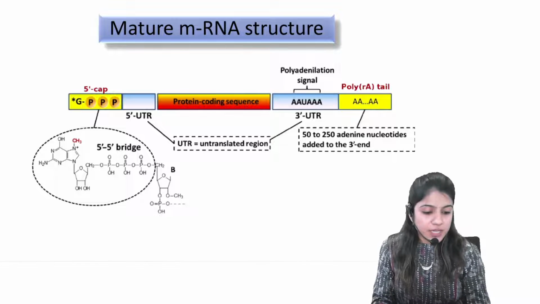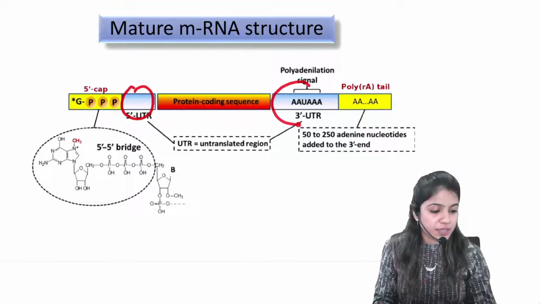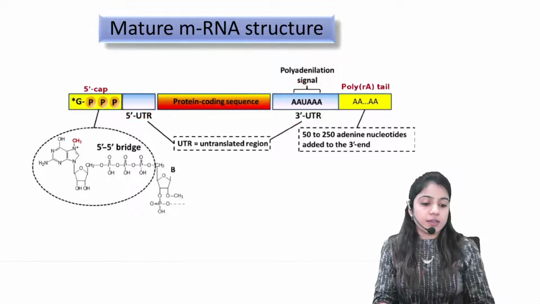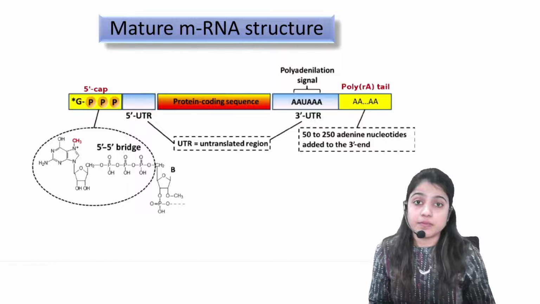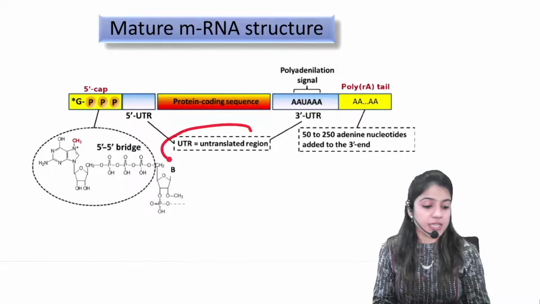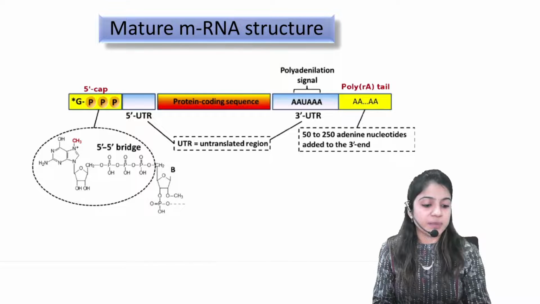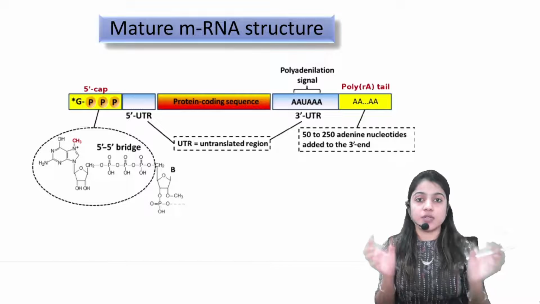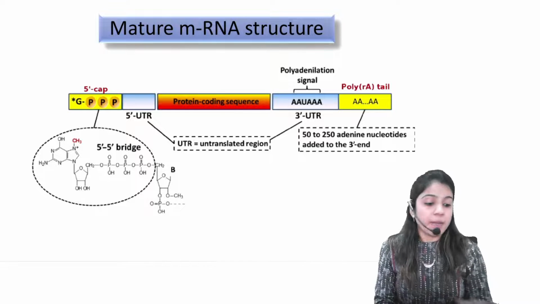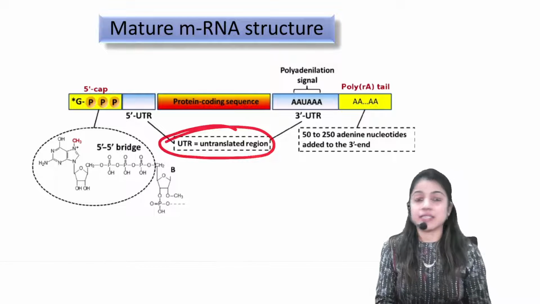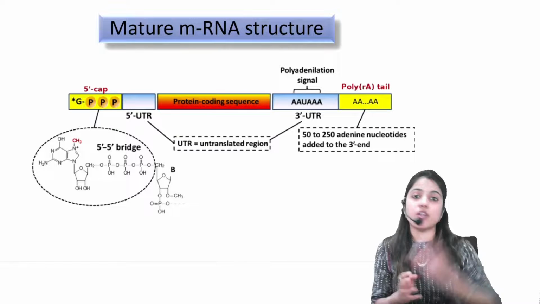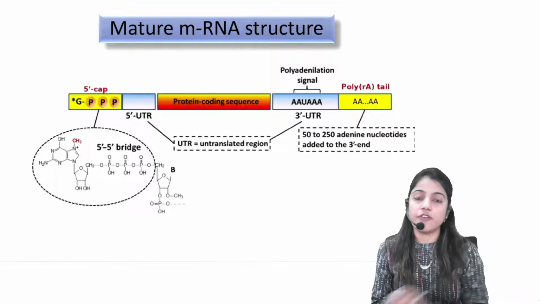But you can see certain sequences present after the cap and before the tail. What are these sequences? These are called untranslated regions. These will always be present at the start and end of protein coding sequences. Fine. But these are called untranslated regions.